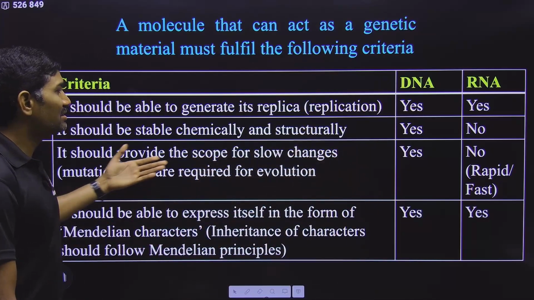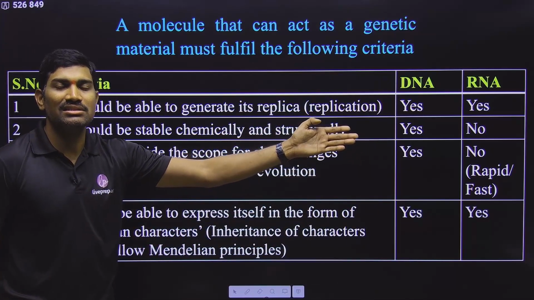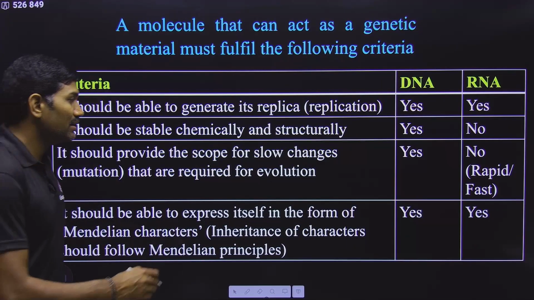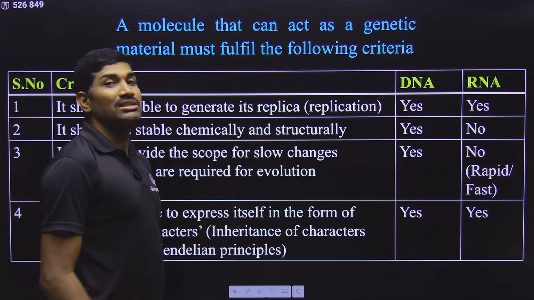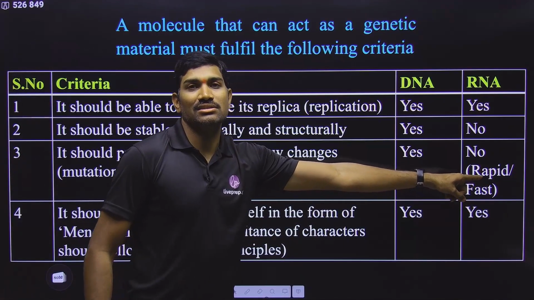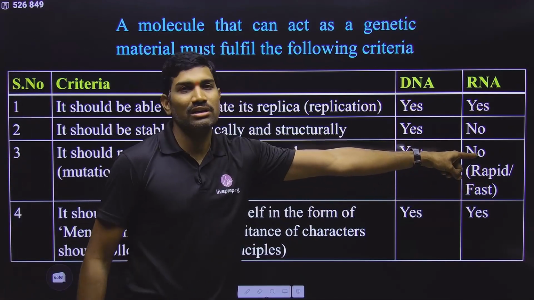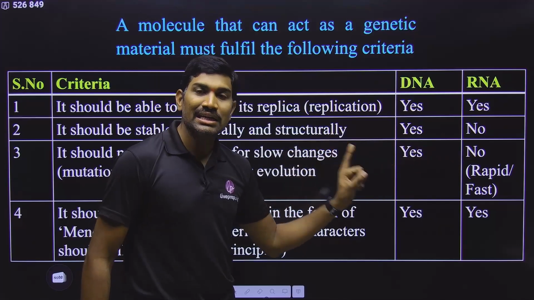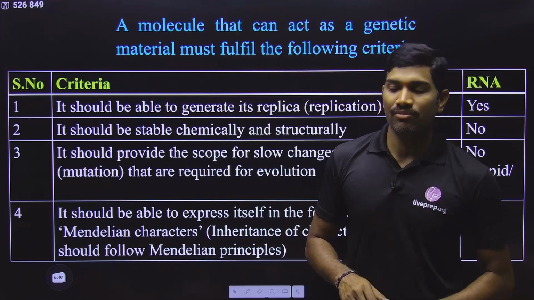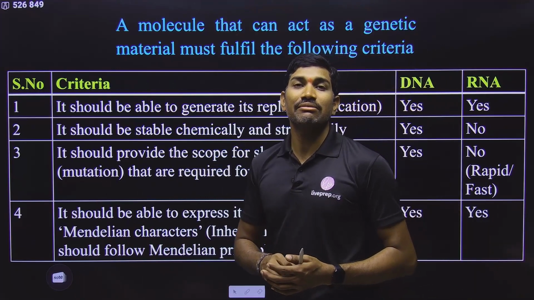So these are the various reasons that they have very clearly mentioned in NCERT. Clear? Next one, it should provide the scope for slow changes. Remember, the requirement itself is that slow changes are required. But RNA will give rapid or fast changes. That's why slow changes are not given by RNA. They are given only by DNA. Please remember why slow changes are required. What is the problem with the rapid or fast changes that are given by RNA?